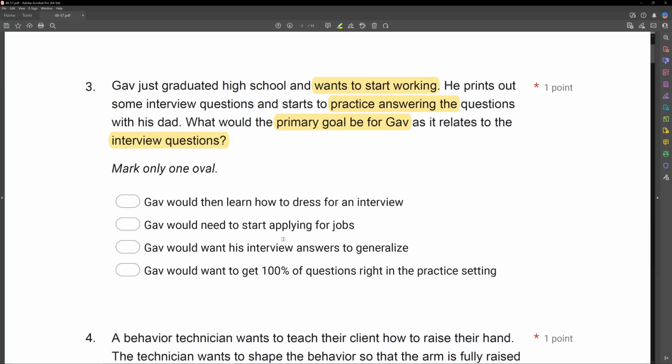B, Gav would need to start applying for jobs. Sure, if he wants to work, he has to apply for jobs. But we're a long way from applying for jobs, right? We need to teach him how to do that. And again, not related to interview questions.